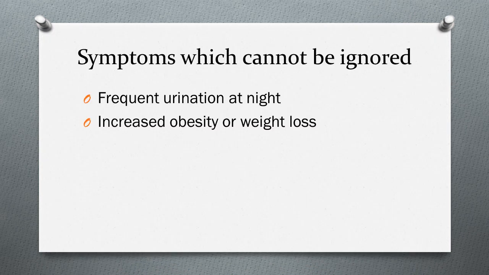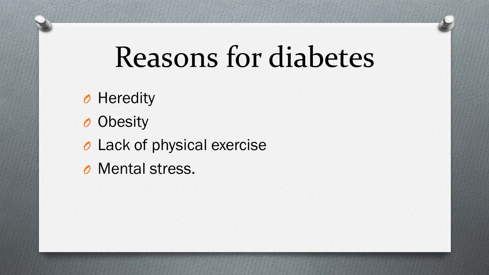Now we will see some symptoms which cannot be ignored for diabetes. First is frequent urination at night time, increased obesity or weight loss. Now see some reasons for diabetes. Heredity, which means some characters are passed on from parents to their children. Obesity, excessive weight gain, lack of physical exercise, and mental stress. So for diabetes we should avoid all these things.